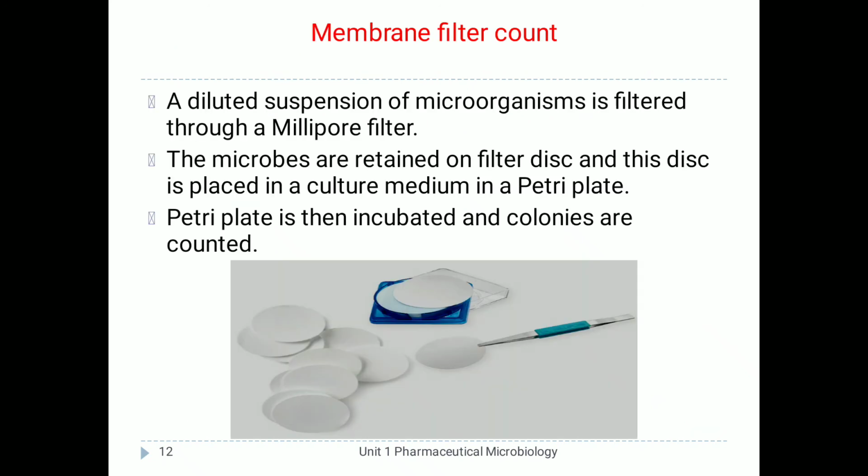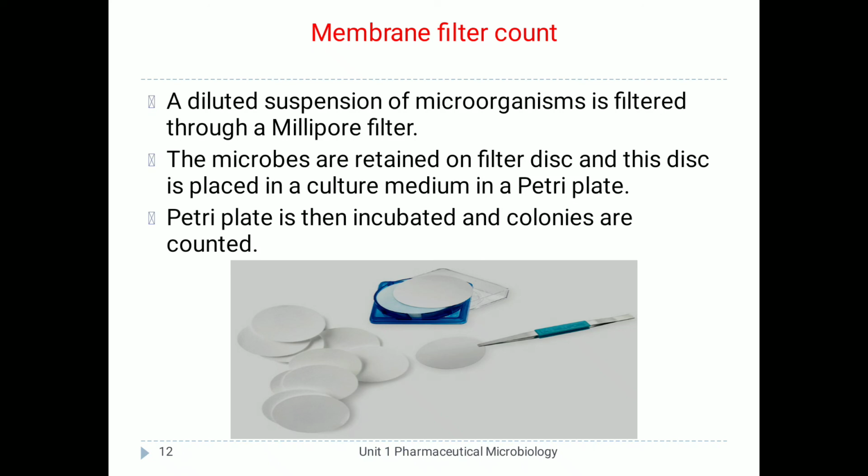Next one is the membrane filter count. The principle of the membrane filter count is the same as the plate count technique, only here a membrane filter is used. A membrane filter is a millipore filter, a circular disc with pores of very small size, and the suspension of microorganisms is poured through that filter for filtration, and the microorganisms are retained on the filter.